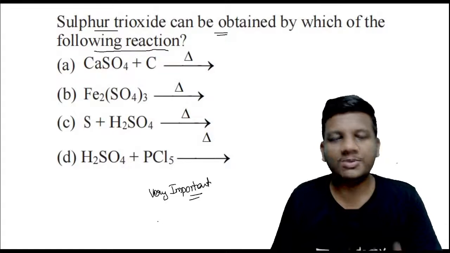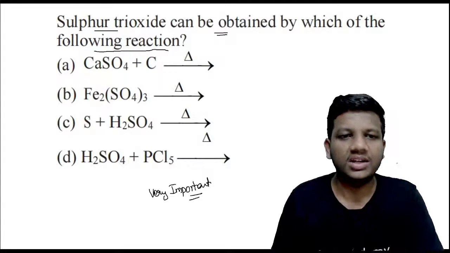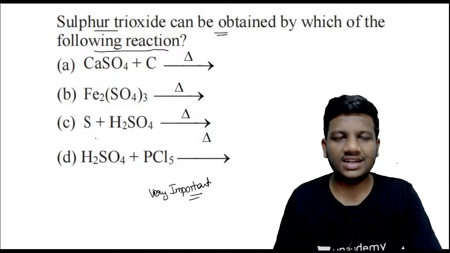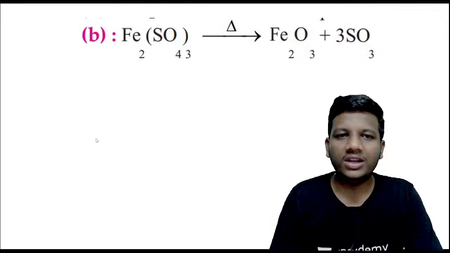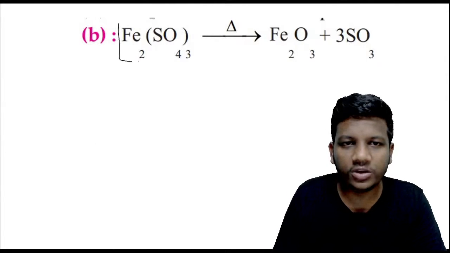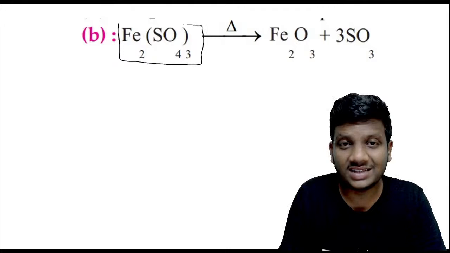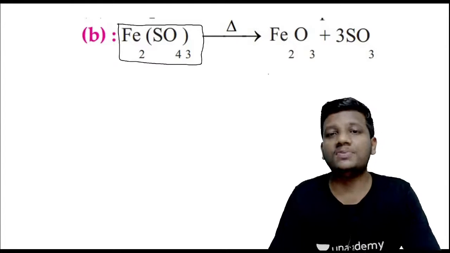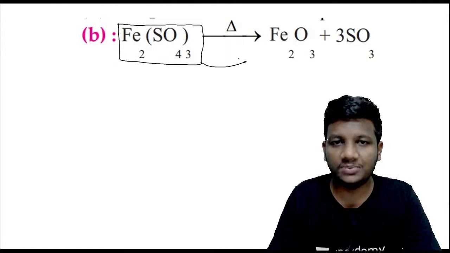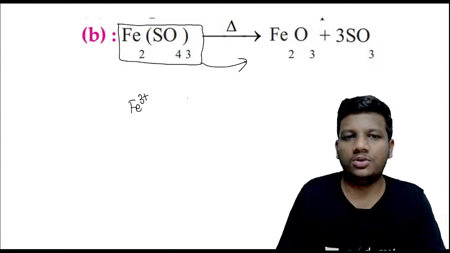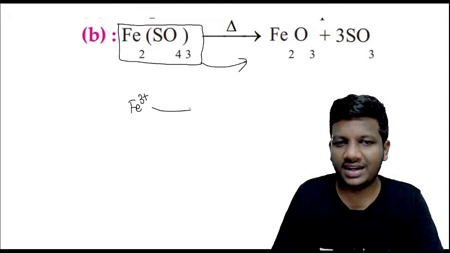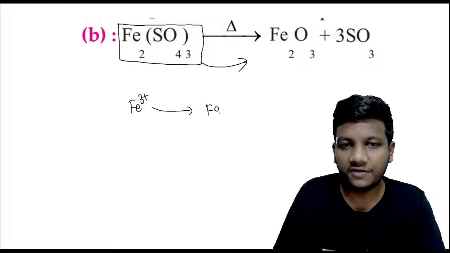Before revealing the correct answer, let me tell you one thing. You have four reactions here. So you have to go and look at all the four reactions one by one. If you heat my Fe2(SO4)3, my ferric sulfate, note down, it's not ferrous sulfate, it's my ferric sulfate. If you heat it, the oxidation state of Fe here is Fe3+. If I heat my ferric sulfate here, I will be getting Fe2O3.